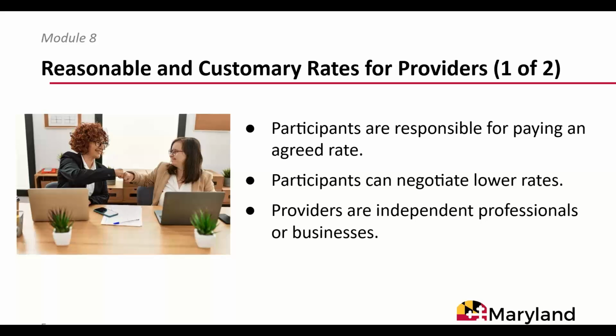Providers are independent professionals or businesses. Providers are responsible for all of their employer-related responsibilities and costs. Participants do not have to allocate separate funding to pay for provider staff taxes or other related business expenses. Providers are paid a flat fee or rate. It is important to note that some self-directed Medicaid waiver services can only be provided by a DDA provider.